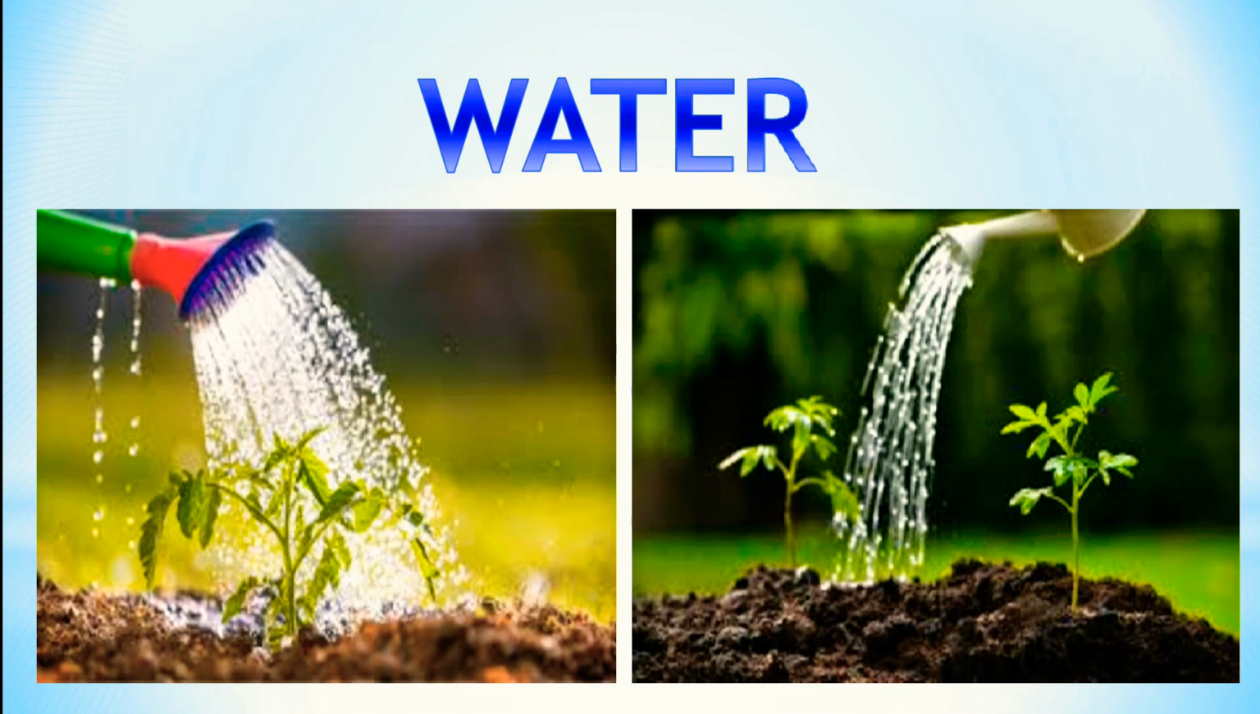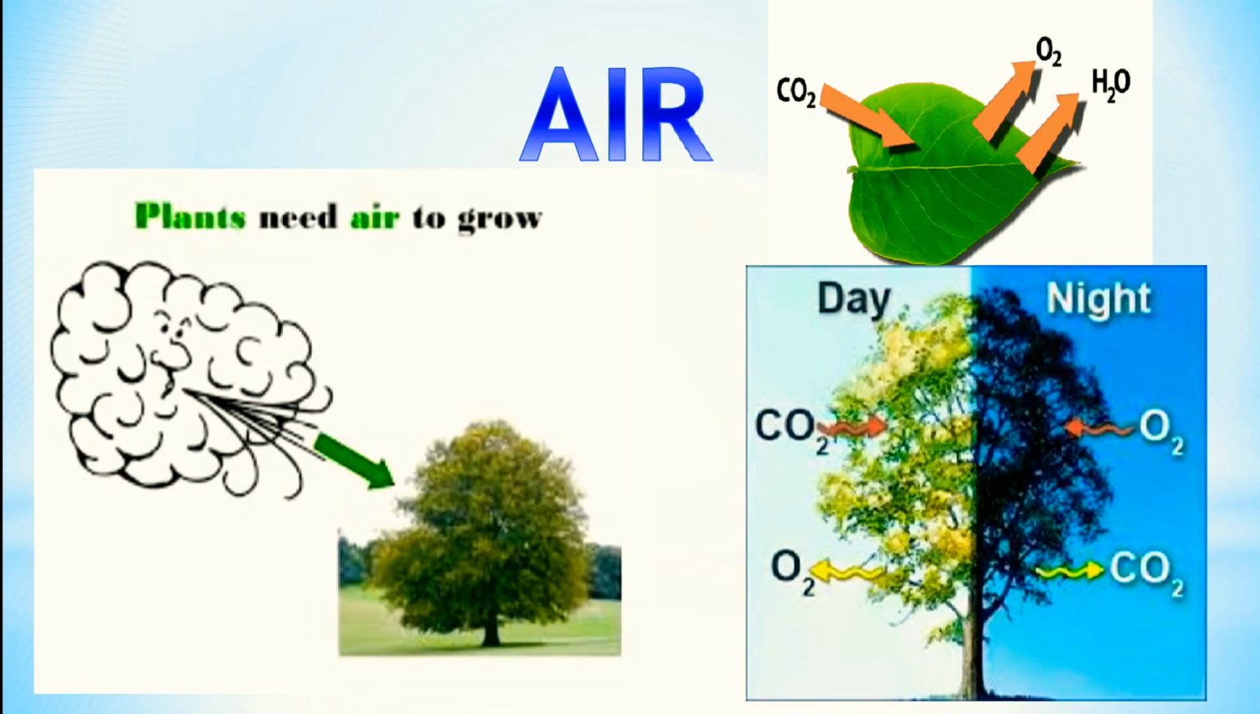The next need of a plant is air. Just like we need air for respiration, plants do need air for respiration and to prepare their own food. During respiration, plants take in oxygen and leave out carbon dioxide. But during daytime, when plants prepare their own food, they need sunlight, carbon dioxide, and carbohydrates. So, during daytime, they take in carbon dioxide and leave out oxygen when they prepare their food.